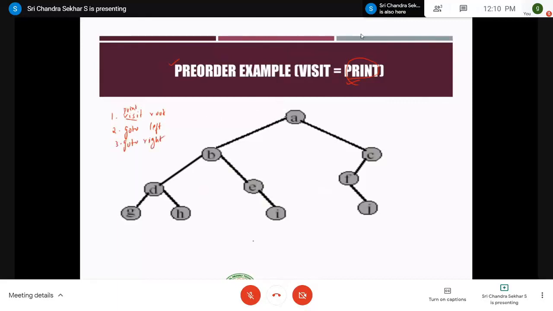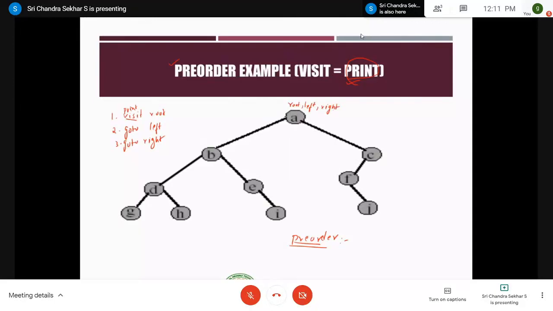So without any confusion, let me explain this concept with a simple example. What you will do is, for each and every node you have to perform these three steps, right? For example, if you go for A, you have to perform step 1. Step 1 is nothing but root, step 2 is left, and step 3 is right.